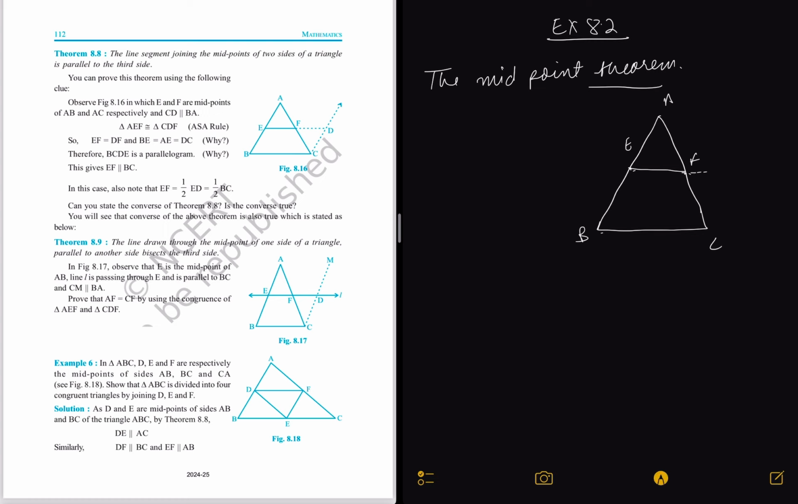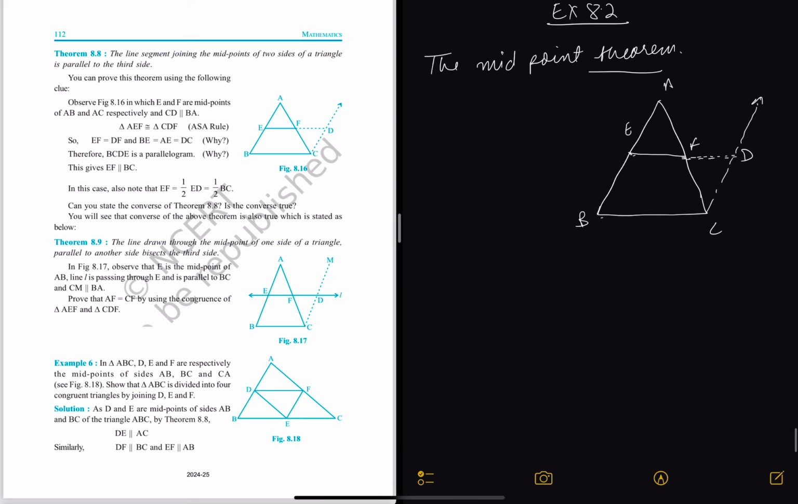Let's extend this line, and then let's also extend a parallel line to AB from C, and let's extend EF to meet this parallel line at D point. Okay, so from here let's try to prove that triangle AEF and triangle CDF are congruent. Okay, so how we can prove this?